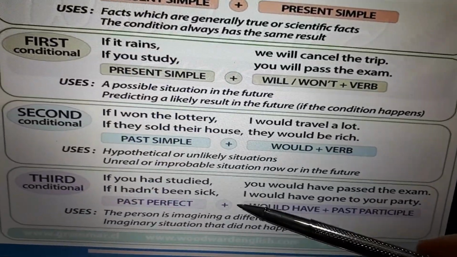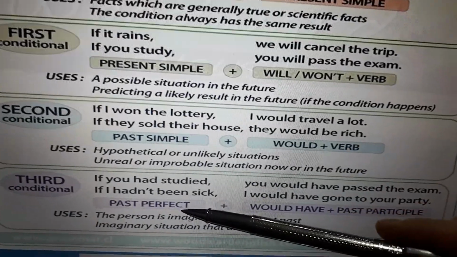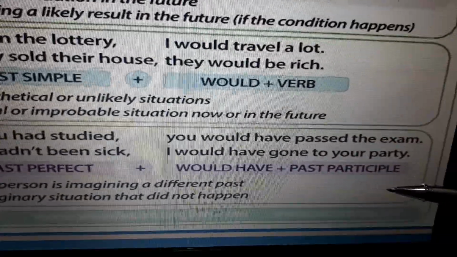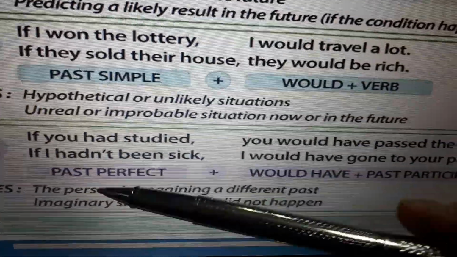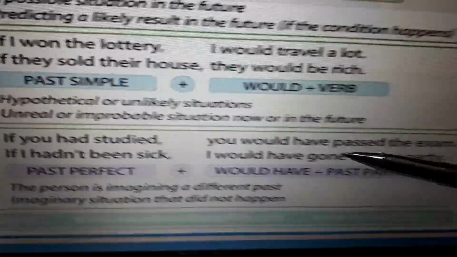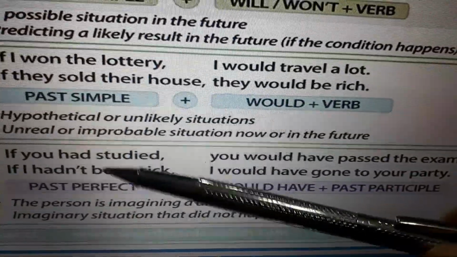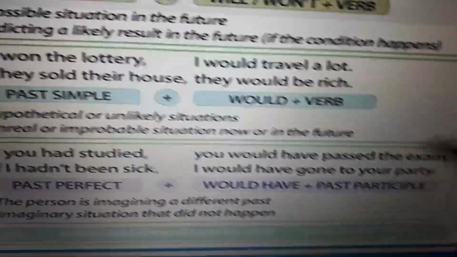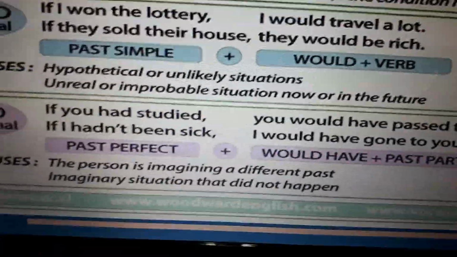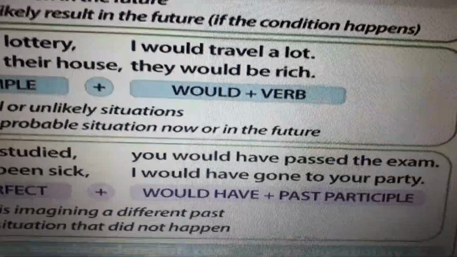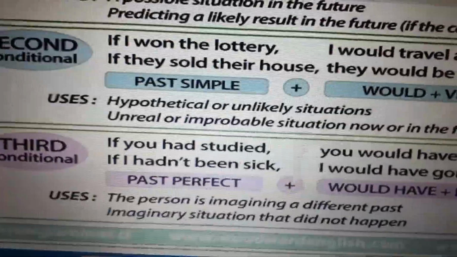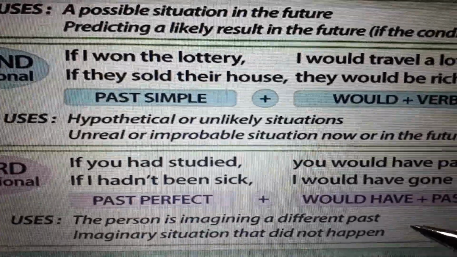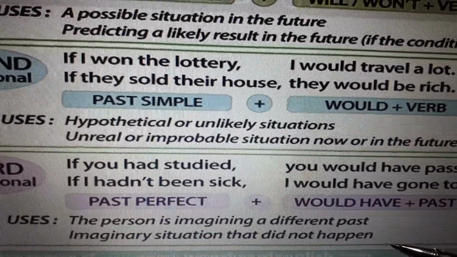And third conditional, we have got if plus past perfect in the conditional clause and would have plus past participle in the main clause. If you had studied, you would have passed the exam. Had studied in past perfect and would have passed, would have plus past participle. Or the next example: if I hadn't been sick, I would have gone to your party. We use the third conditional when the person is imagining a different past or for an imaginary situation that did not happen.